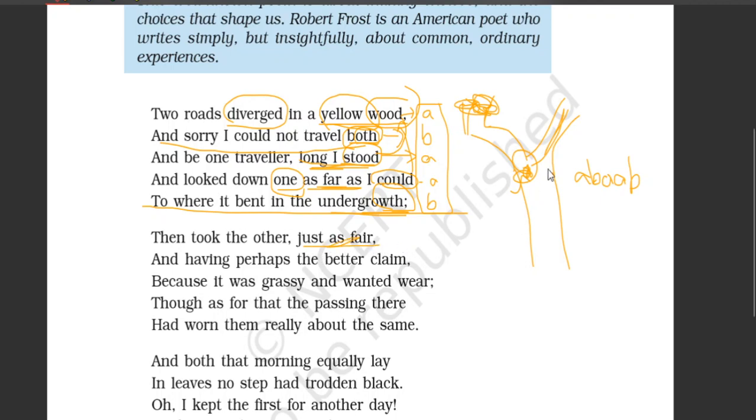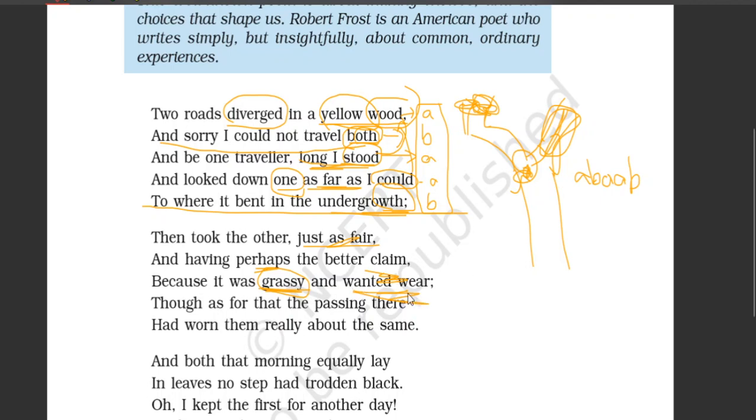He thinks that it is fair and right to choose this road. Why? Having perhaps the better claim. Maybe he had a better reason to take that road. What is that? The reason is it was grassy and it wanted wear. Grassy means it was full of grass. This road is filled with grass and it wanted wear.